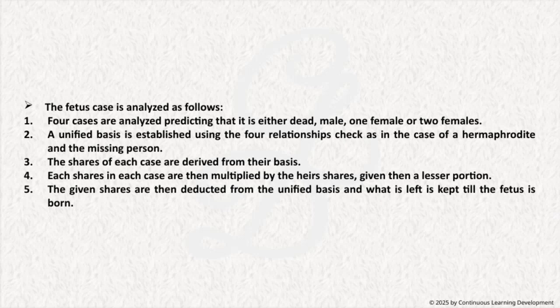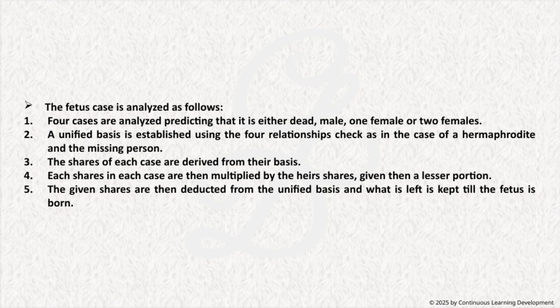In this slide, we're diving into the analysis of the fetus case, which is quite a detailed process. We start by considering 4 possible scenarios: that the fetus is either dead, male, 1 female, or 2 females. The goal here is to establish a unified basis for all these cases, similar to how we approach hermaphrodites or missing persons, by creating a common framework that can be applied regardless of the specific outcome.